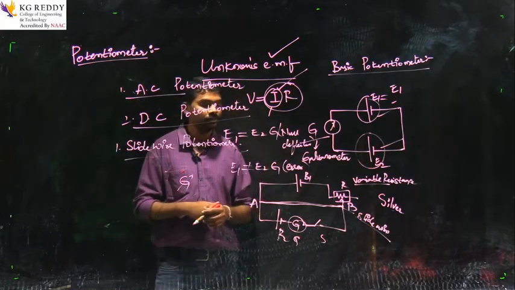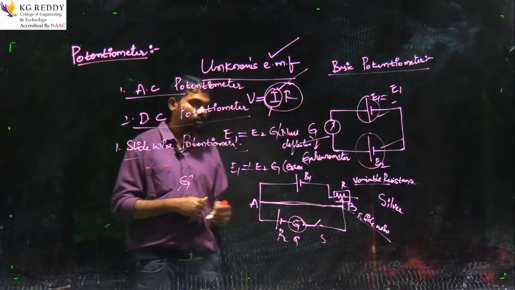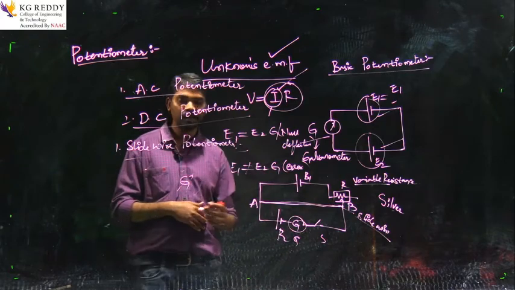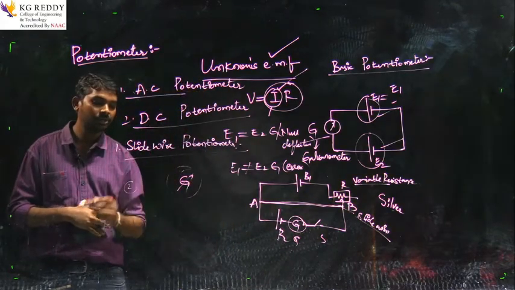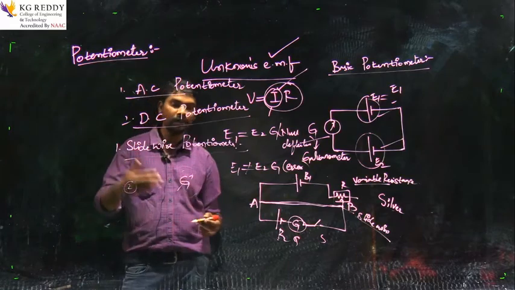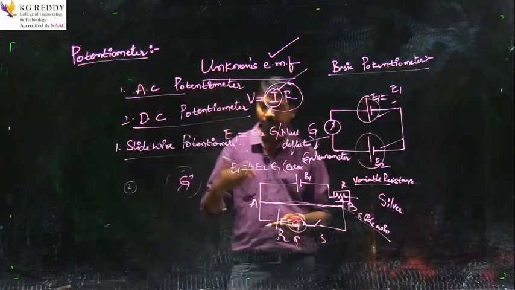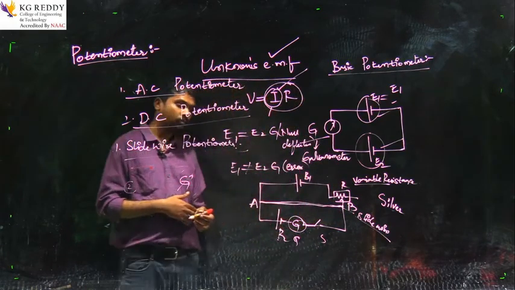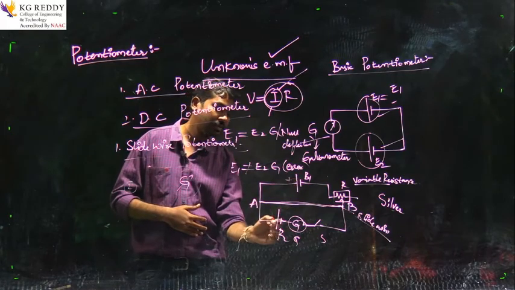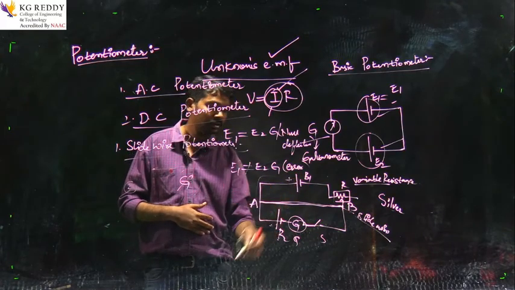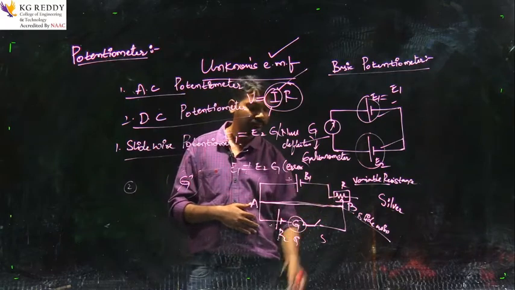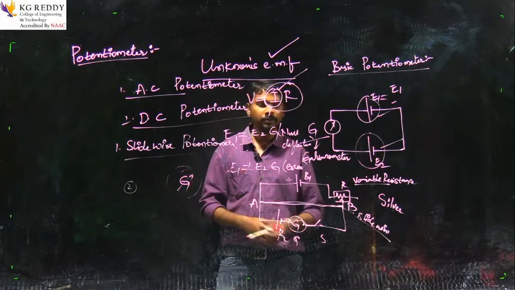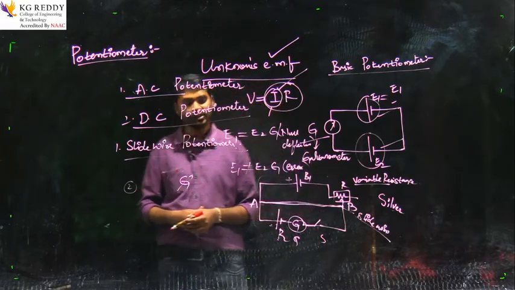One more thing: this is a switch, which is connected whenever we close it. Based on the working of the slide wire, we have two conditions. The slide wire potentiometer has two principles, which we will discuss now. The positive terminals are connected to each other, and this is connected by means of a resistance.